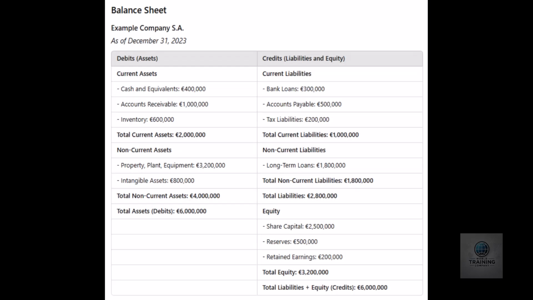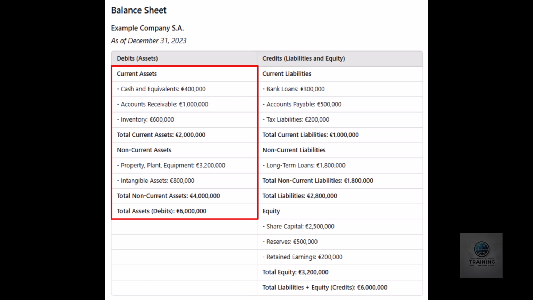Today, we'll explore the fundamentals of financial reporting. Let's start with one of the most critical financial documents, the balance sheet. The balance sheet provides a snapshot of a company's financial position at a specific point in time. It's divided into three key sections.